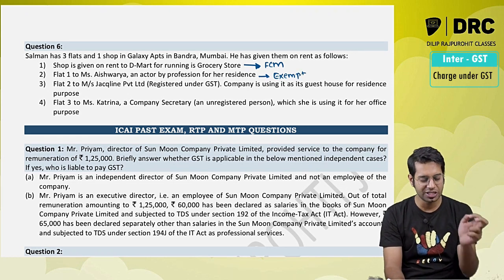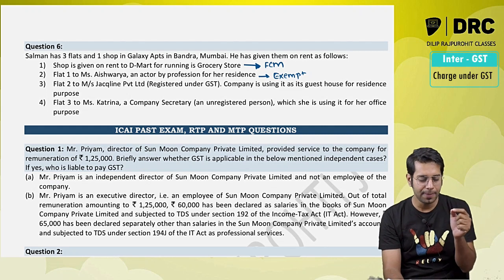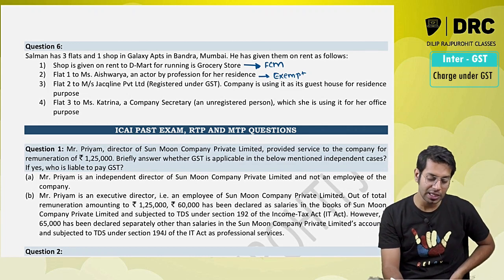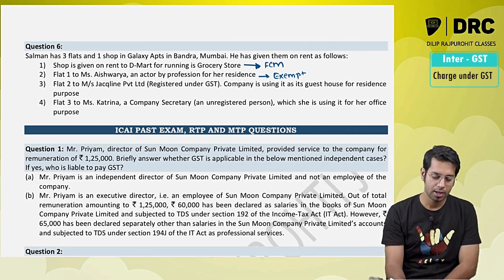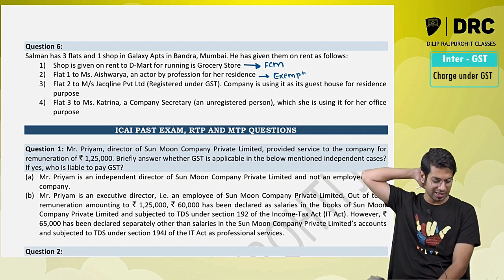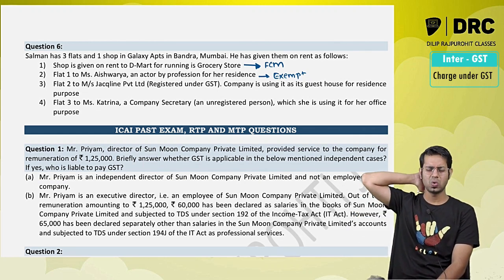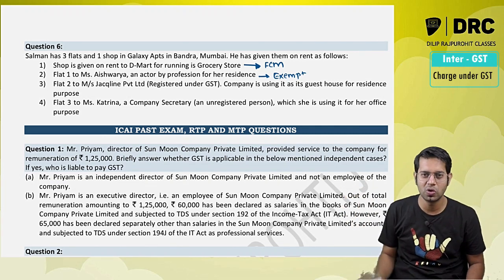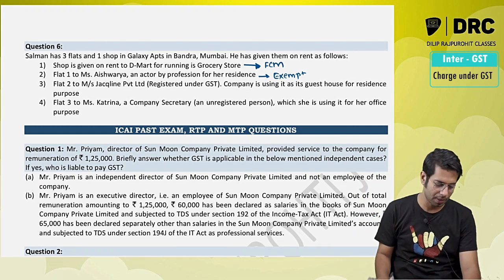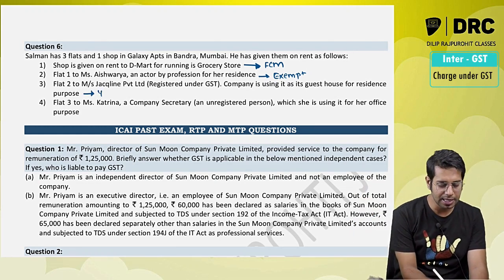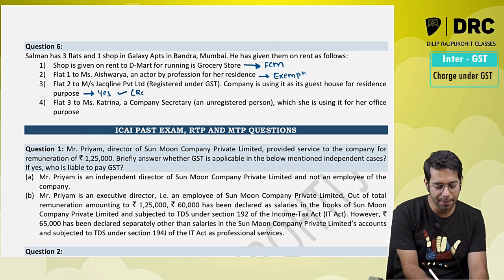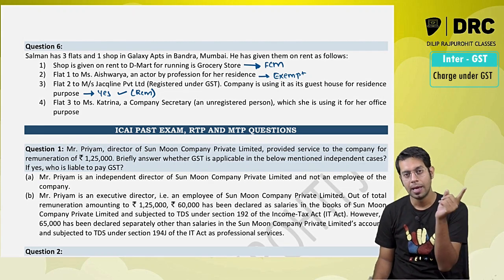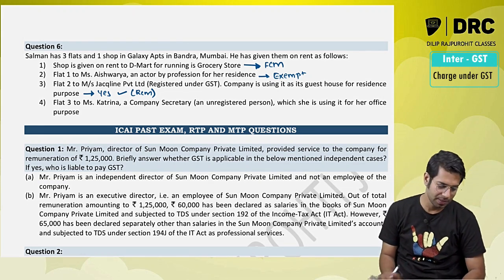Flat 2 is given to Jacqueline Private Limited, a company, which is registered under GST law, and the company is using it as its guest house for residence purpose. So whoever is going to come to meet her or whatever the purpose it is, the company is going to use it for guest house purpose. Is RCM applicable in this case? Yes, RCM is applicable. This is the recent amendment. If they have rented the residential dwelling for residential use, but it is given to a registered person, RCM is applicable.